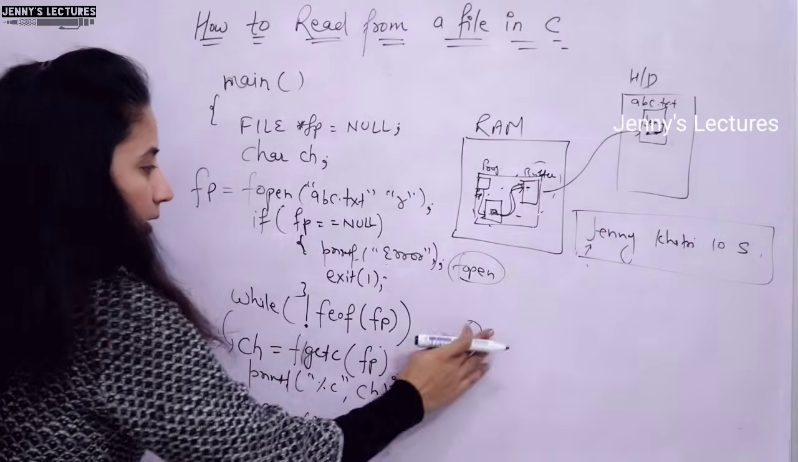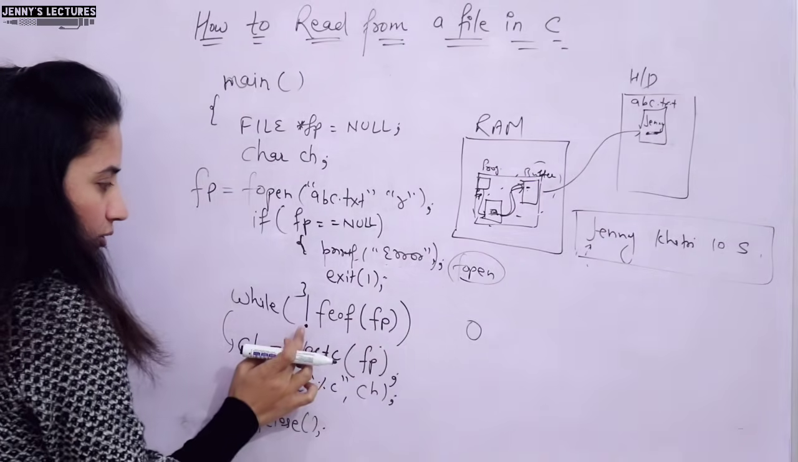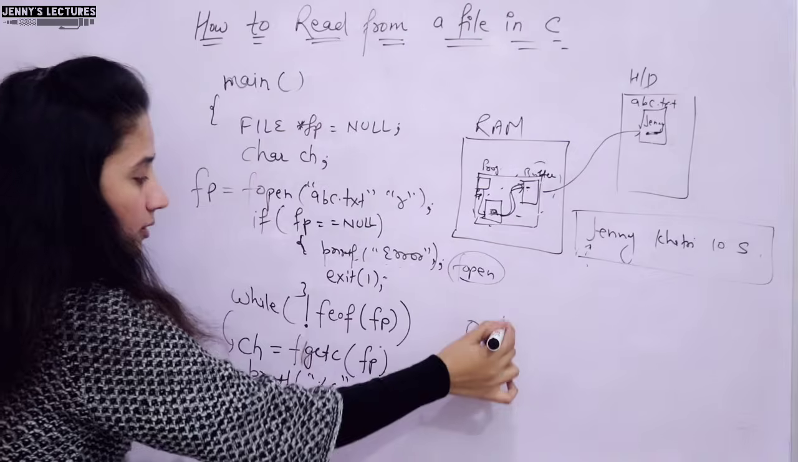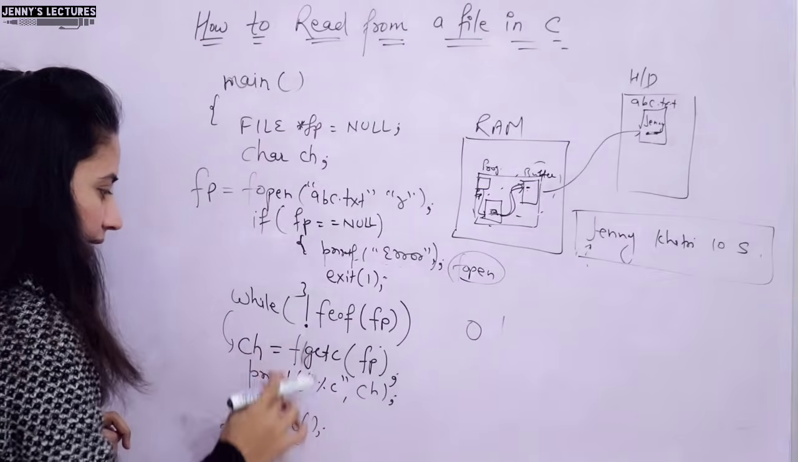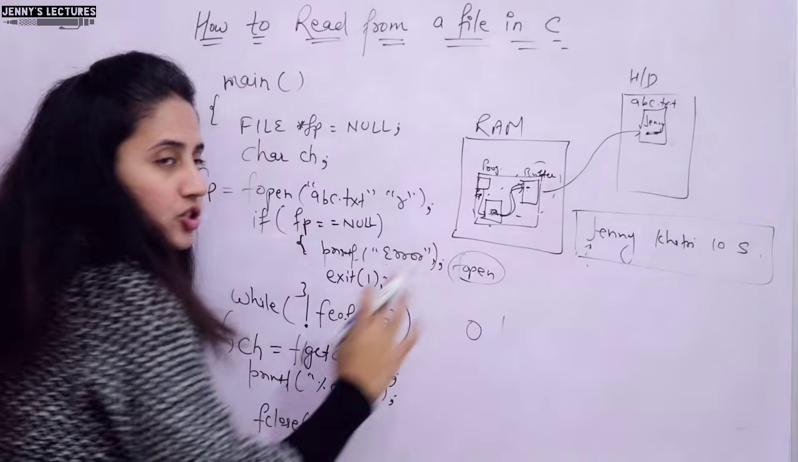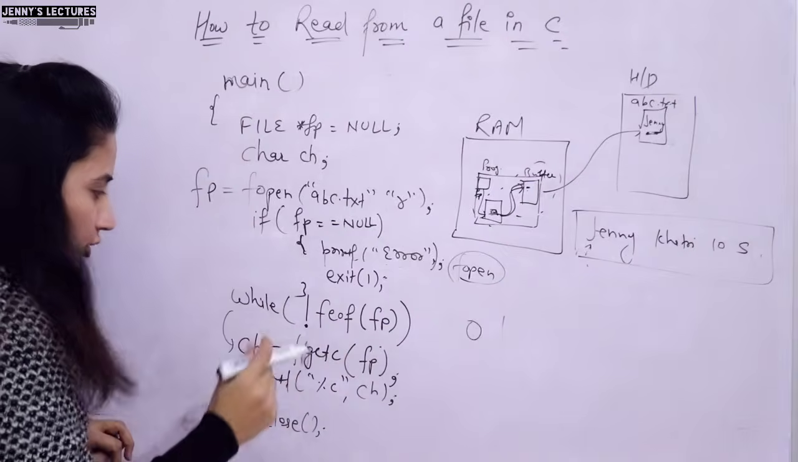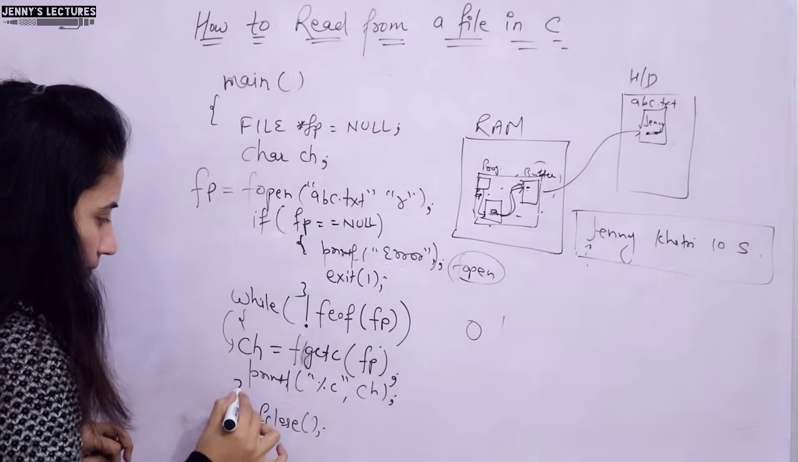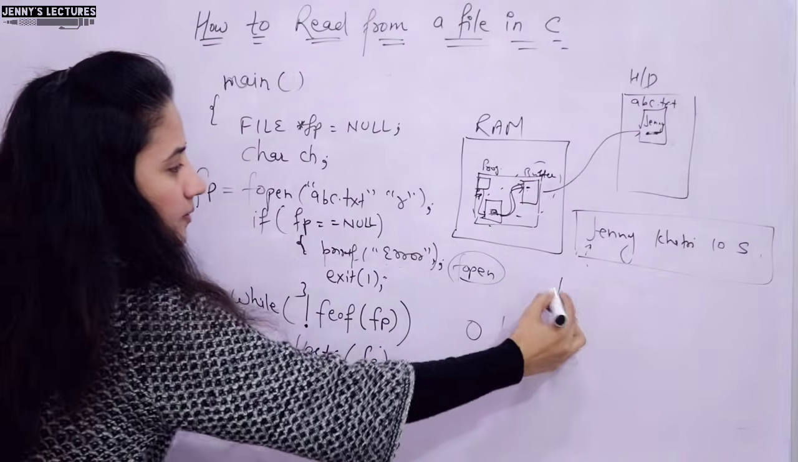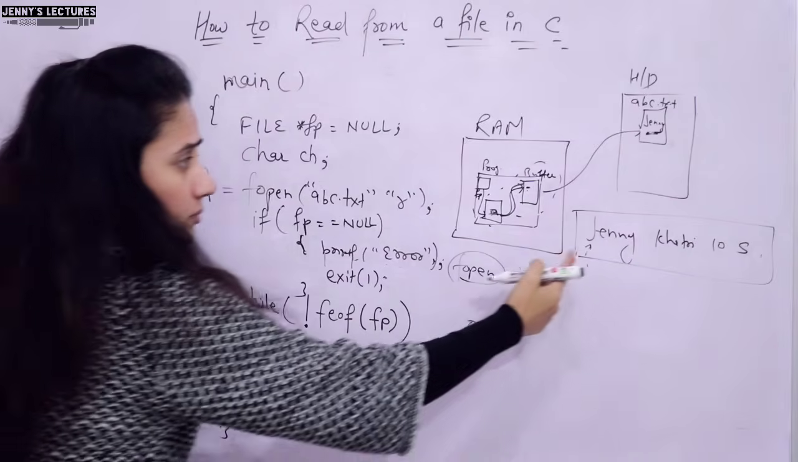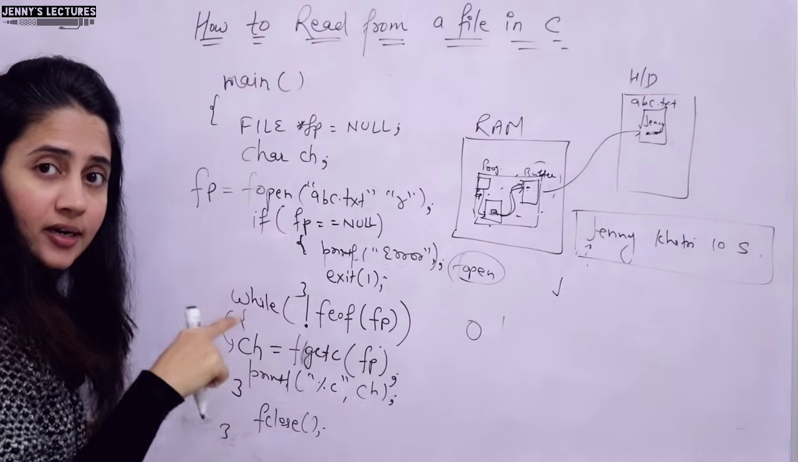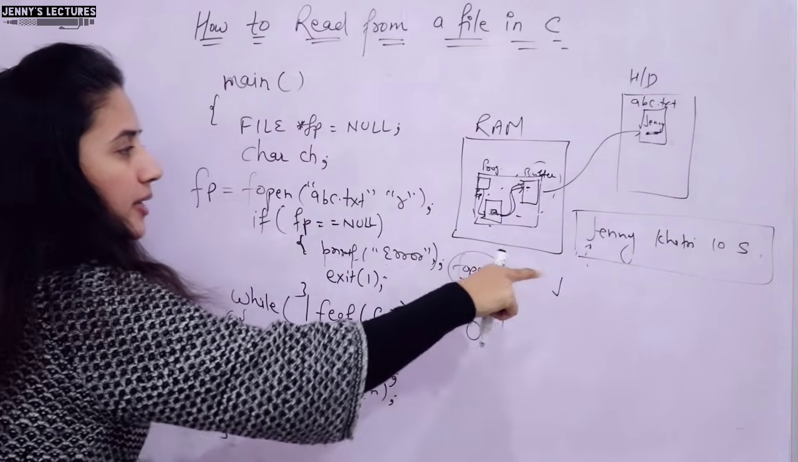So now it will return 0 at first, and not 0 means true, that is 1, and 1 means true. So we will enter into this loop and we will read the character J. The loop will continue, these 2 lines we will write in this loop, and it will print the character J. After that, E is also not end of file, right? So again it will print E.